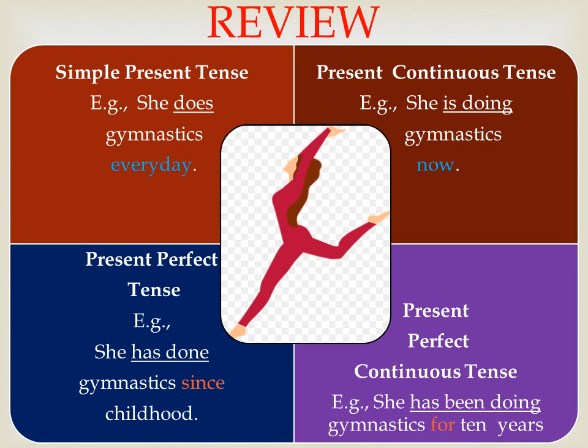Let us have a quick review of the previous tense series which I have already taught you. First one is simple present tense, second present continuous tense, third present perfect tense, and fourth one is present perfect continuous tense. Go through the examples given here. If you wish to learn them in detail, you can click Unit 17 to 20.